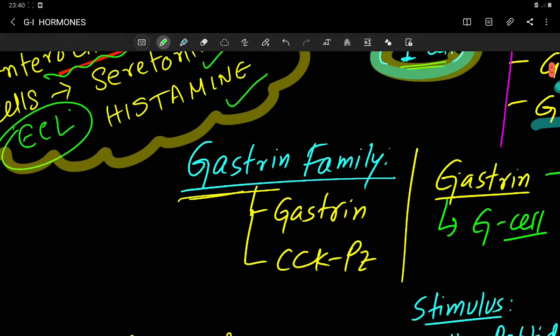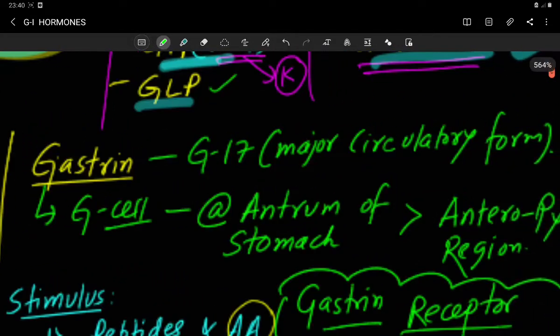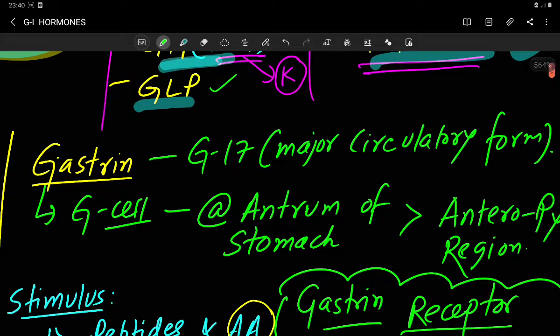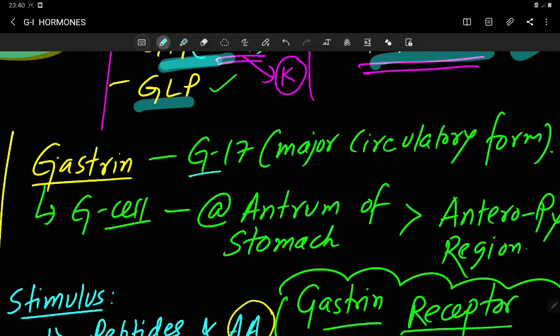Now let's go to the gastrin family. It has two important members: one is gastrin, another one is cholecystokinin-pancreozymin. Now, the major circulatory form of gastrin in the blood is G17. So in the form of G17, gastrin is circulating within your blood. This gastrin is secreted from G cells.